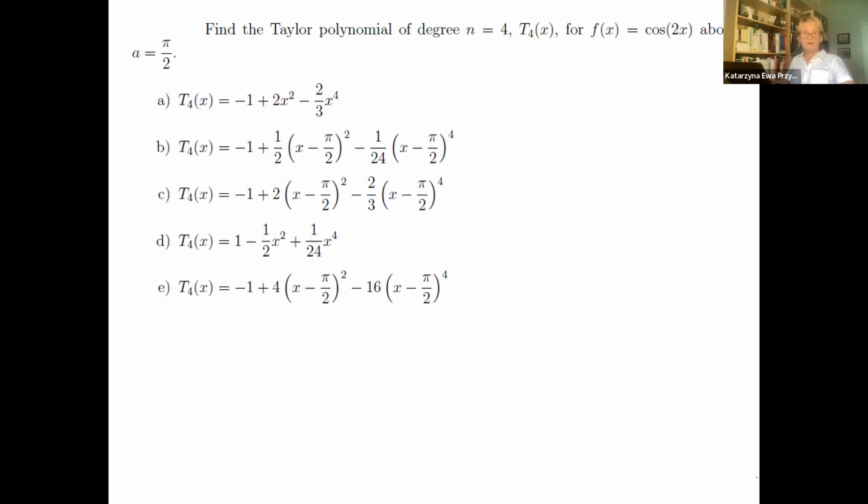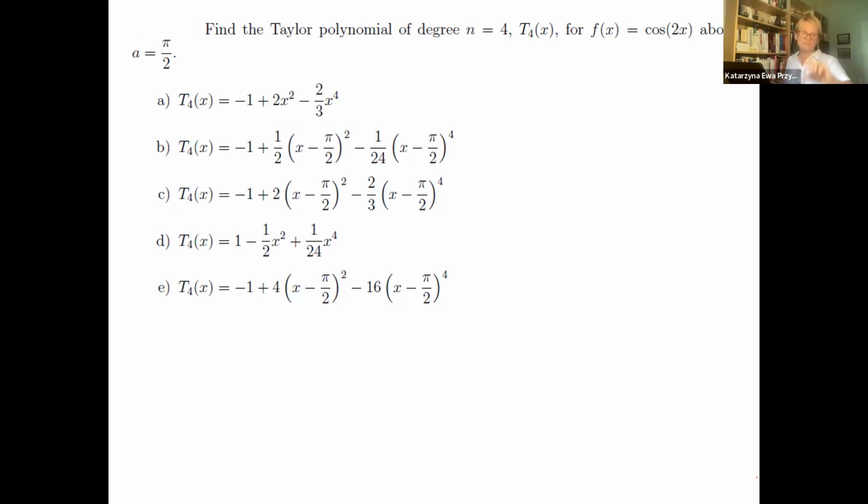And what we also have to know, I know that we covered Taylor polynomials and the error in the approximation. That means let's maybe do one. Shall we do this one? Okay, this one has the option. This question is asking for the Taylor polynomial, degree 4, of the cosine function, but centered at pi over 2. That means it's a different center. I will try to do it from scratch.